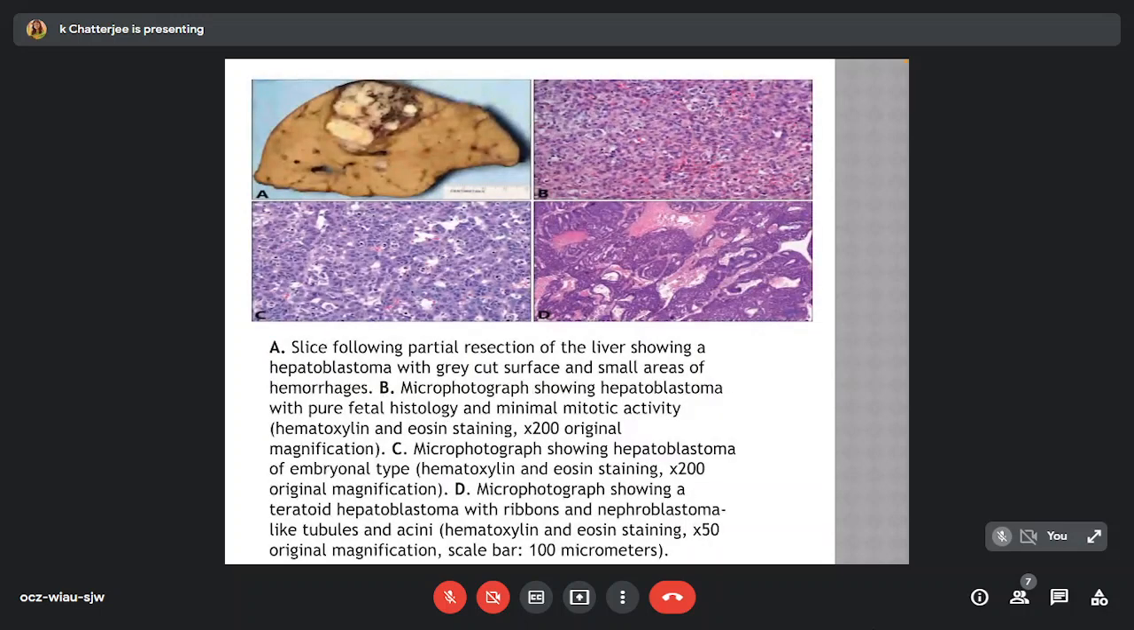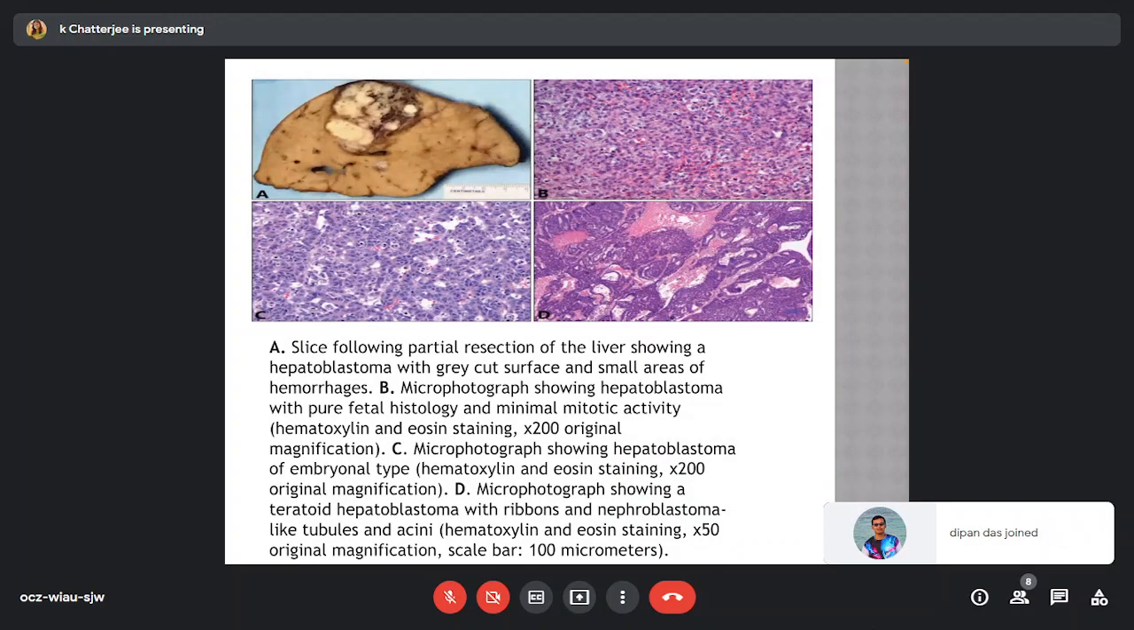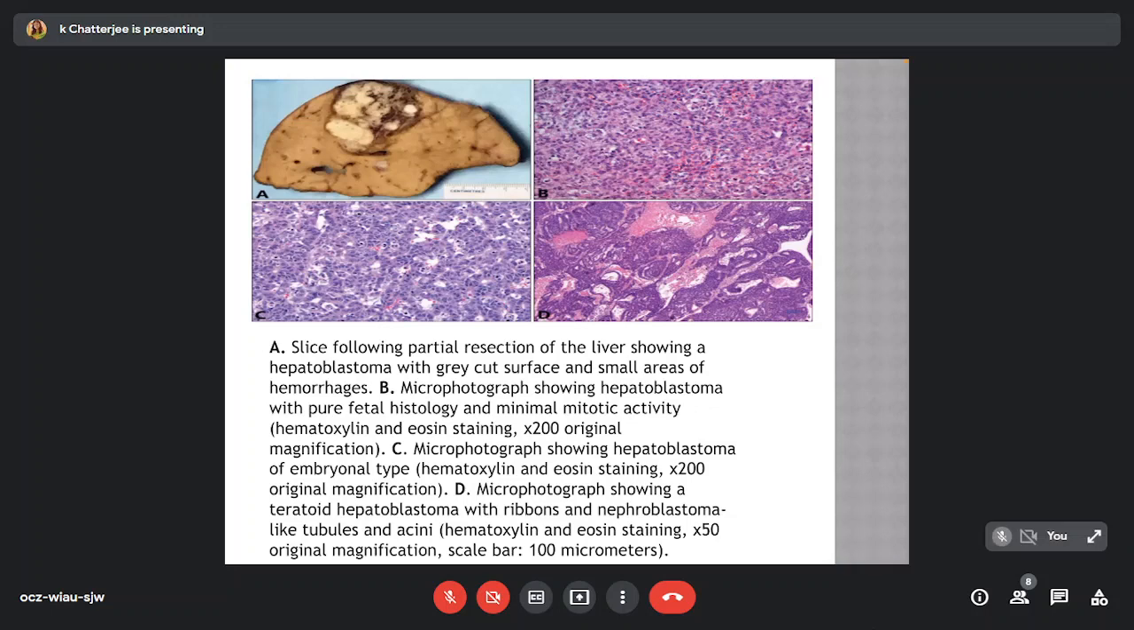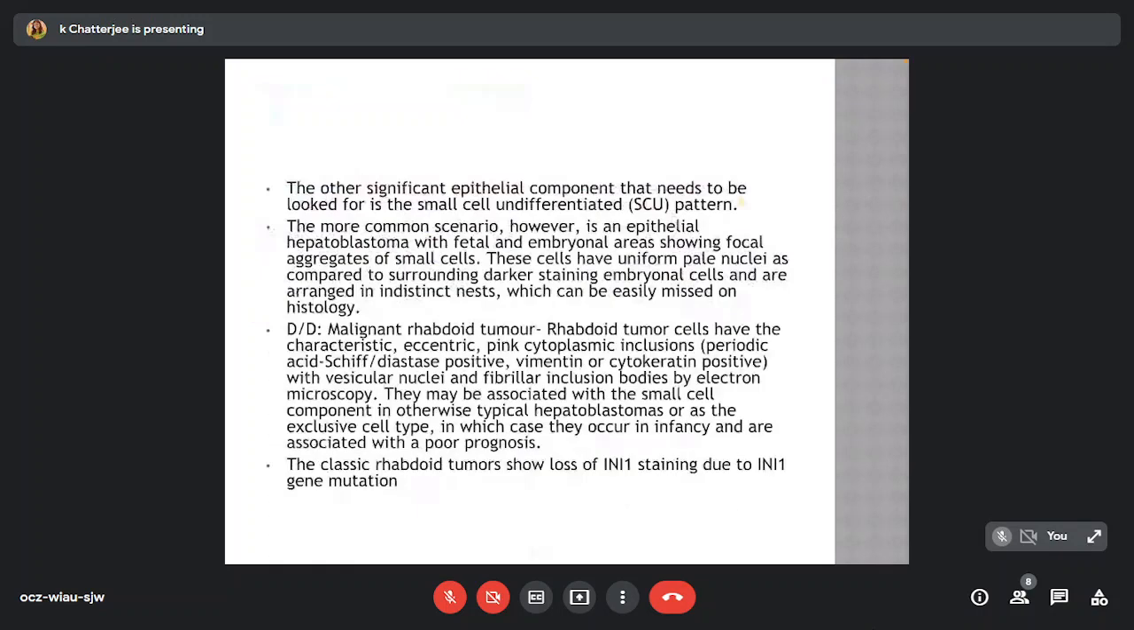A slice following partial resection of liver showing a hepatoblastoma with a gray cut surface and small areas of hemorrhage. The next micrograph shows hepatoblastoma with pure fetal histology and minimal mitotic activity. Next, we can see a hepatoblastoma of embryonal type, and photomicrograph D showing a teratoid hepatoblastoma with ribbons and nephroblastoma-like tubules and acini.